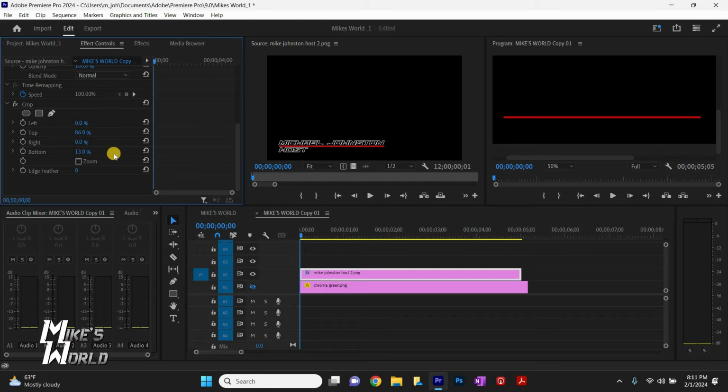There we go. Now, this time we're cropping horizontally, right and left, halfway. So we want to crop right to crop that line halfway, and then crop left to crop the rest of the line until it completely disappears. So we'll start with the left. We'll crop it about halfway. Then we're going to go down to the right, and we're going to crop it right there, all the way right there.